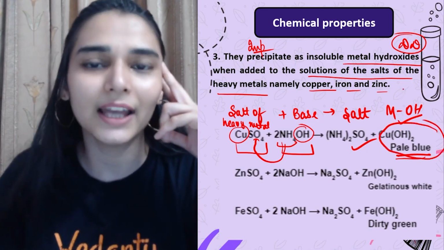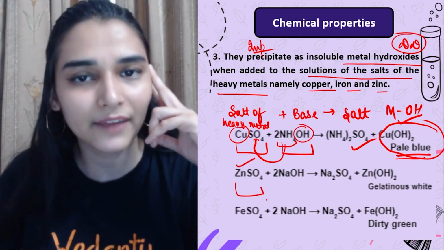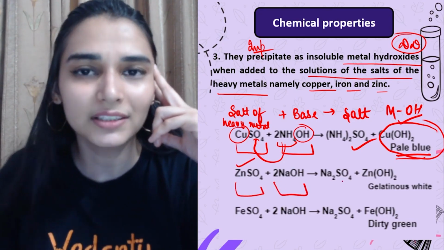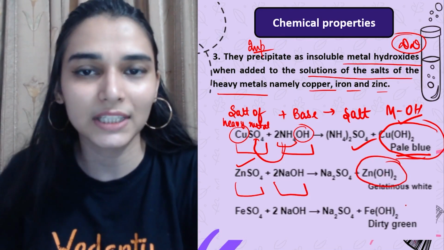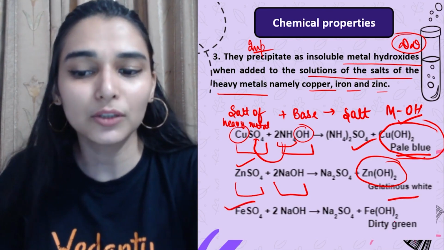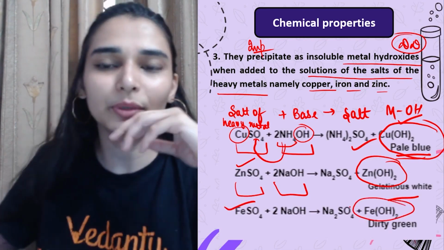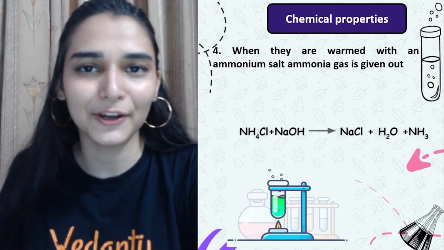ठीक है, हम करने वाले हैं इसको very soon. ऐसे ही we have zinc sulfate, again salt of heavy metal. You will be adding a base into it. The salt of metal, basically hydroxide, will precipitate out, gelatinous white ppt. Okay, ऐसे ही you can go with this Fe(OH)2, dirty green ppt will come, so you can see that color change and get to know about the metal ion.